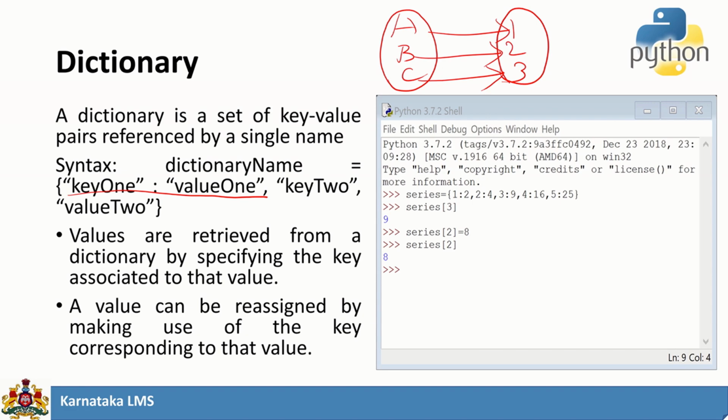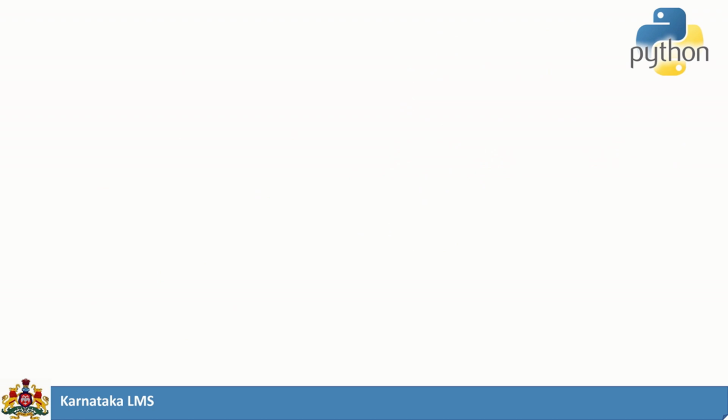Consider this example. We have a series: 1 colon 2, 2 colon 4, 3 colon 9. This is the key and this is the corresponding value. You can access the corresponding value by giving the key. series[3] will return 9. You can also change the value. series[2] = 8, if you assign like that, and later print series[2], it will print 8. Like this we can use our dictionary.